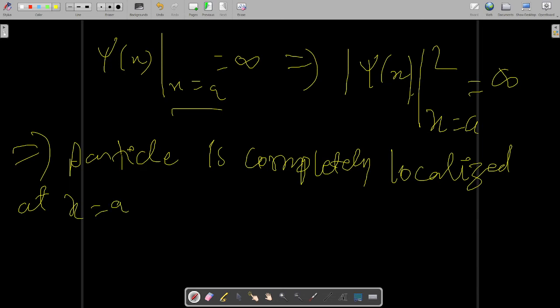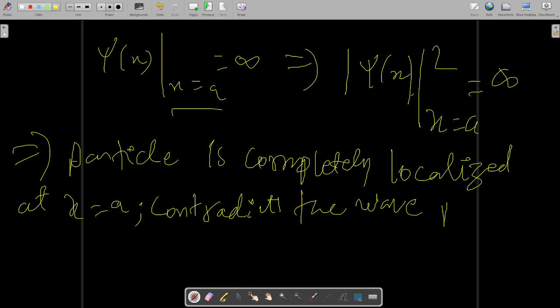This contradicts what I had already told you in the previous classes, that the particle can be found anywhere within the wave packet. So saying that it will be found at exactly x equal to a contradicts the very wave property of the particle. So this clearly contradicts the wave property of the particle.